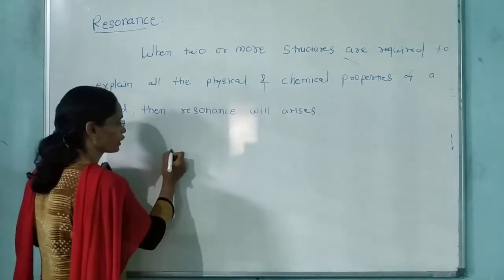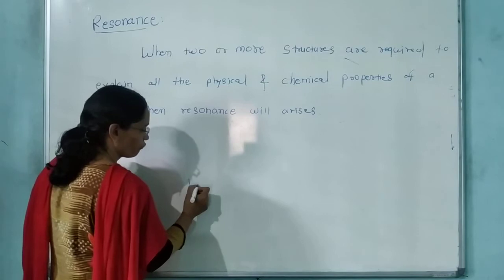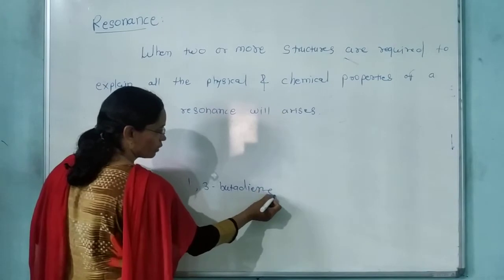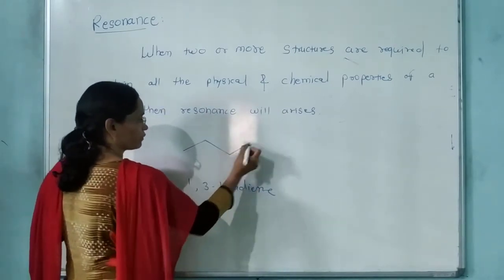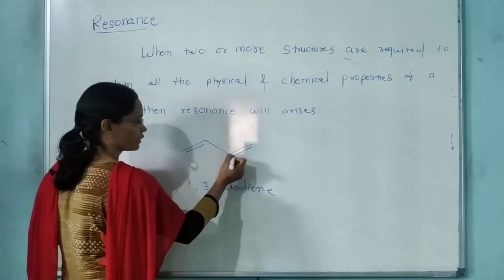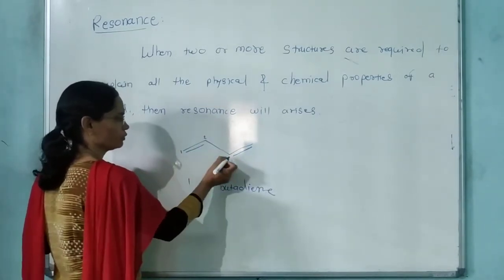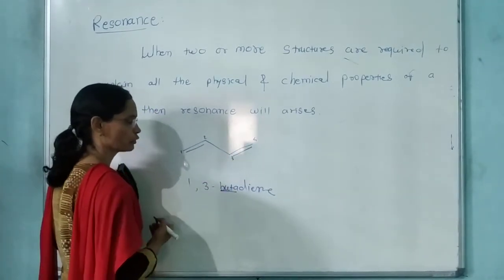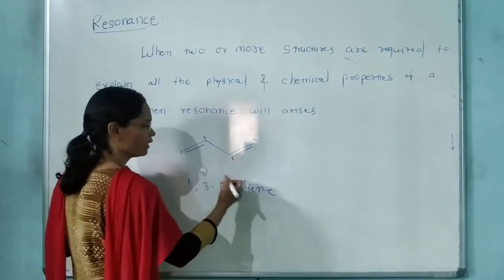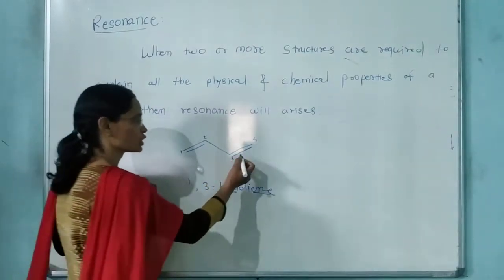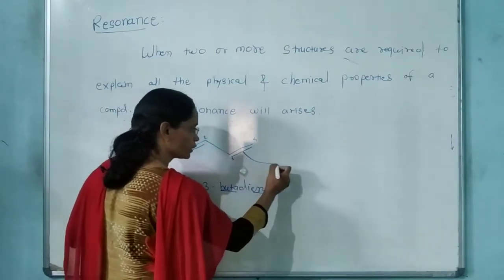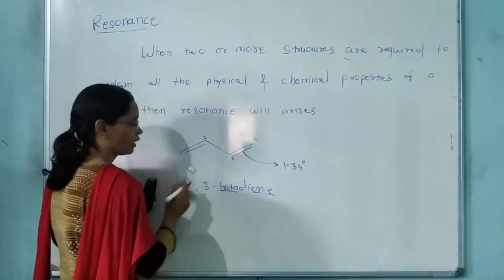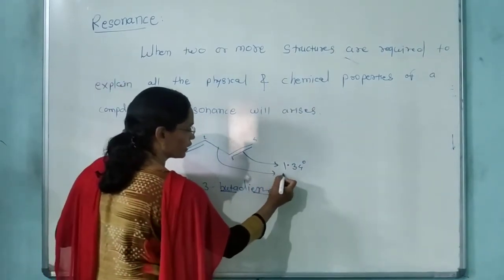और एक एग्जांपल मैं आपको यहाँ दे रही हूँ 1,3-ब्यूटाडाइन का एग्जांपल. This is 1,3-butadiene, right? 1 position, 2, this is 3, 1,3 position. This is a 4 carbon compound. Root word is but. Di means two double bonds are here, and it is an alkene. Now here also this is a double bond. ये bond की bond length कितनी होनी चाहिए? यह 1.34 एंगस्ट्रॉम होनी चाहिए. ये सिंगल बॉन्ड है, इसकी बॉन्ड लेंथ कितनी होनी चाहिए? 1.5